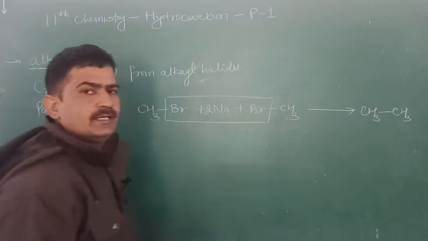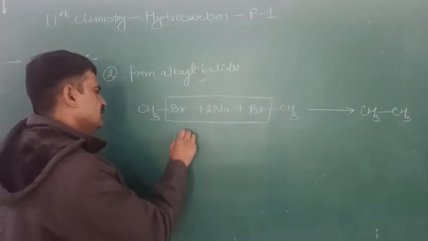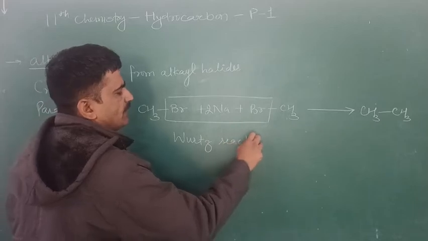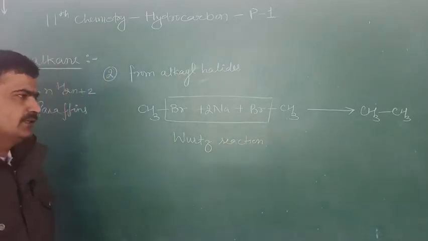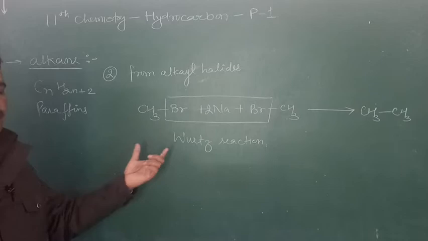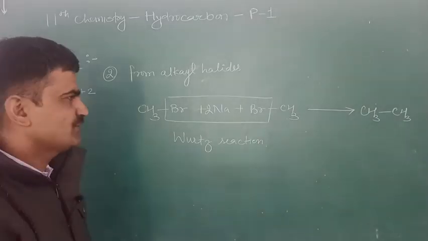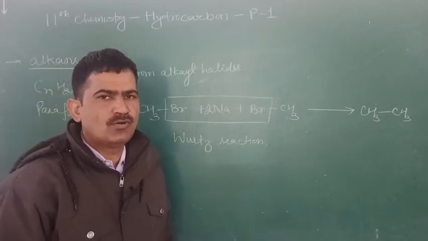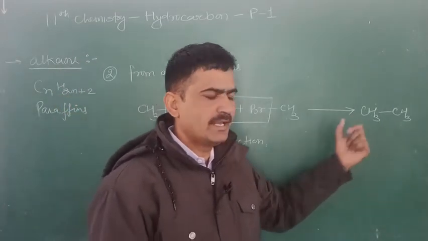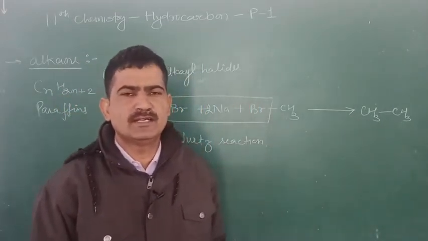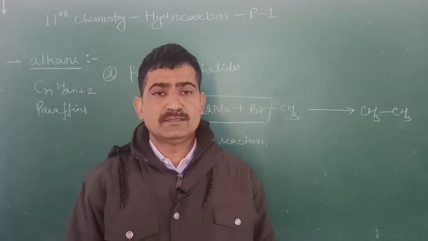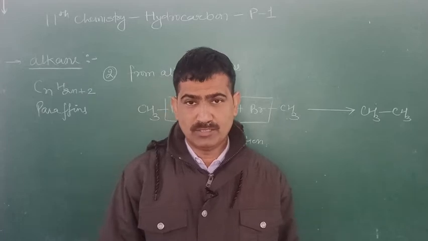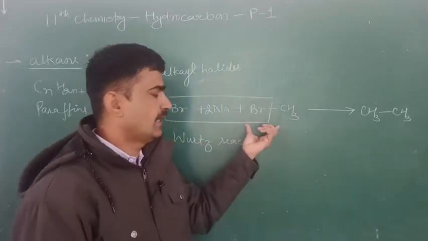This name reaction is known as the Wurtz reaction, and it is a very important reaction, asked in both 12th class and 11th class examinations. This Wurtz reaction is only utilized for the preparation of even-numbered alkanes. Even-numbered alkanes means alkanes that have 2, 4, 6 carbon atoms, and this is not a good method for the preparation of odd-numbered alkanes.